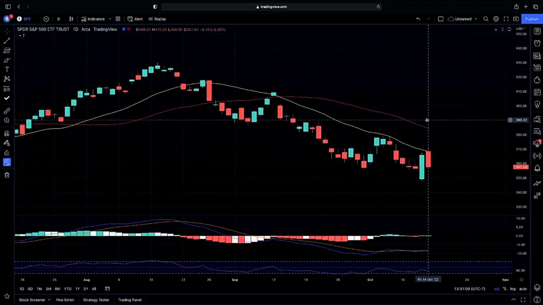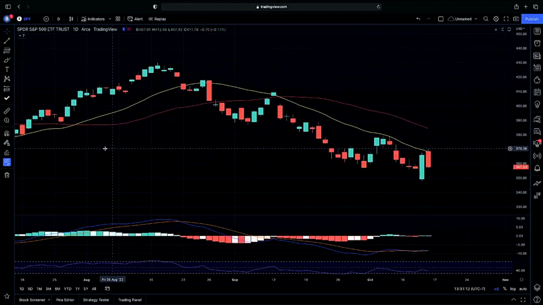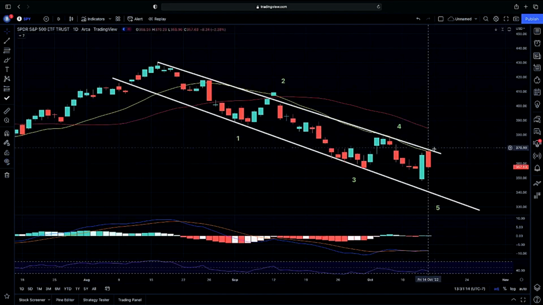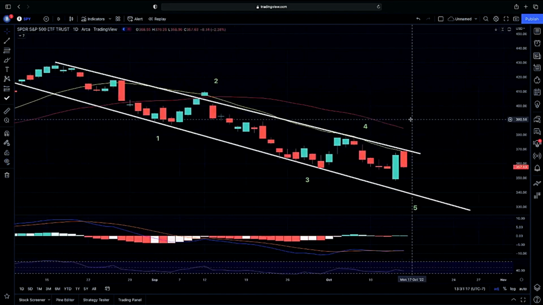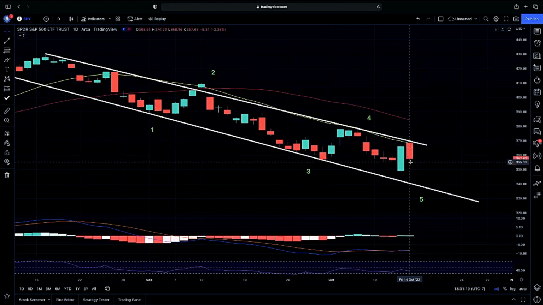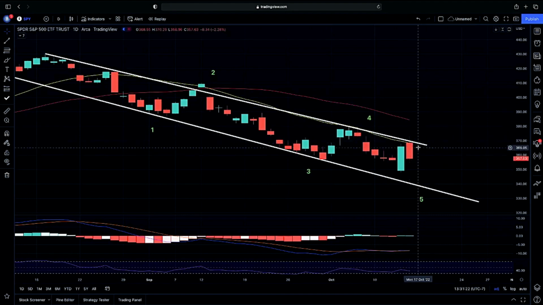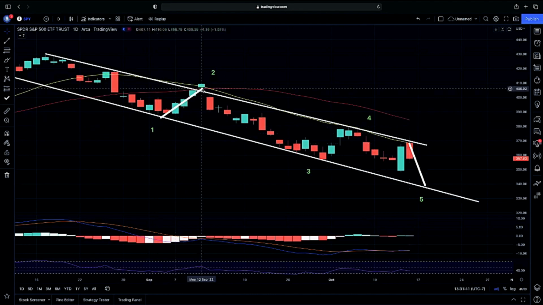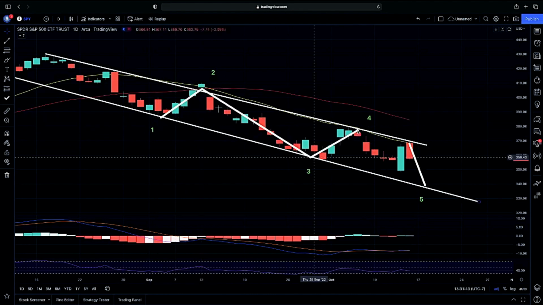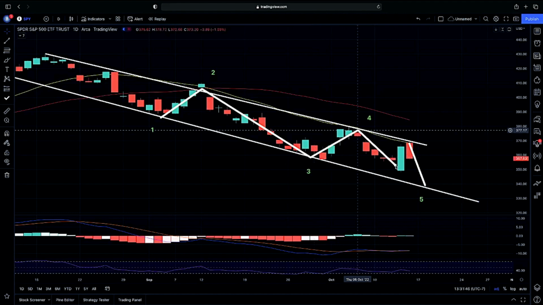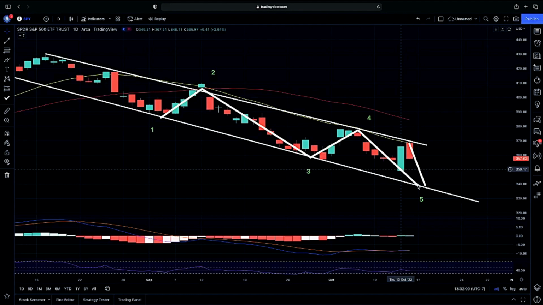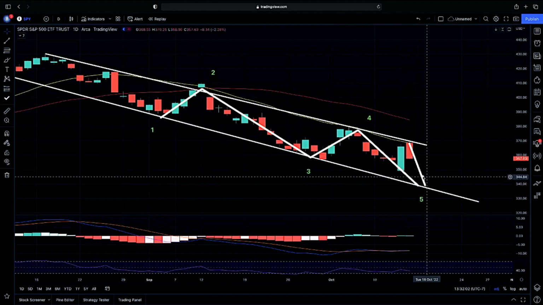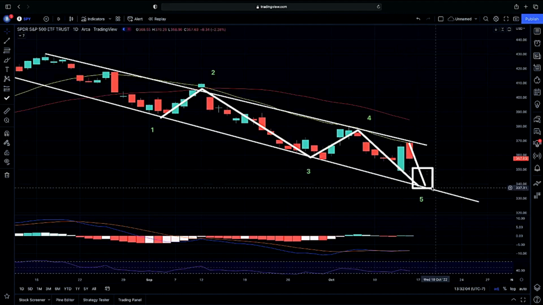So jumping into the daily chart with you guys here on the SPY, again, we did get a red candle today as we did have consumer data coming out, but we also were testing our 20-day moving average and also testing the upper end of our channel. Again, we did mention yesterday that we needed more confirmation to possibly continue on higher. Again, getting that rejection. Now we are still on track at this point for that possible fifth wave to come in. Again, we do have our first, second, and then third wave. And then we did mention a few days ago that we were confirmed on our fourth wave, and we did have this pullback. And now we are wondering, will we get to our fifth wave here, which would show us that possible reversal? So again, we will keep this in mind, making sure we are looking for that confirmation if we do continue on lower here on our fifth wave.